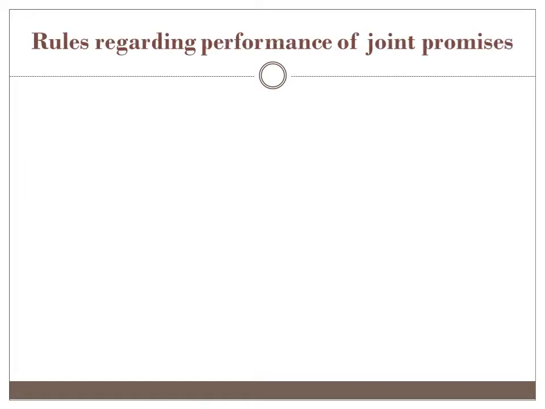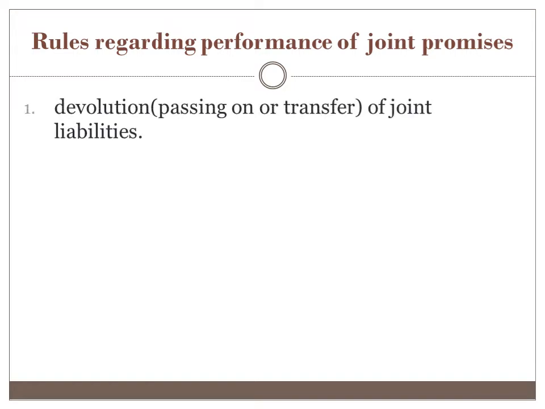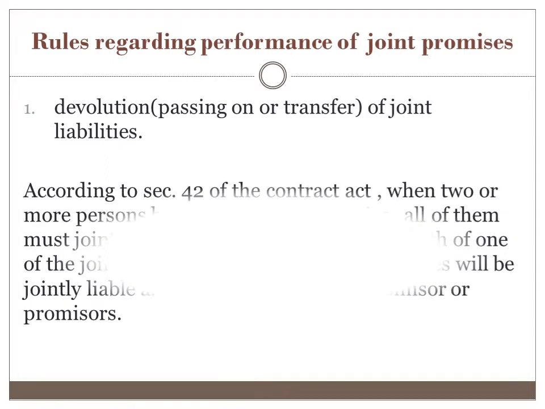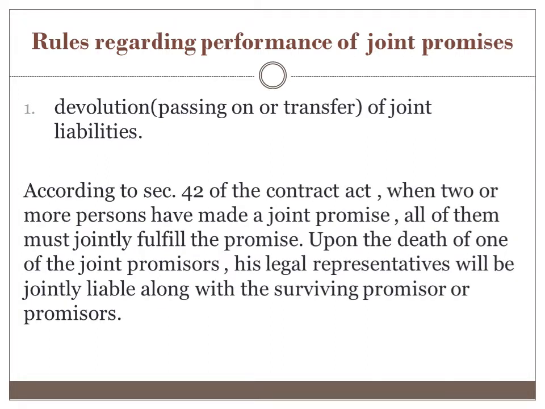The next term is rules regarding performance of joint promises. The very first one is devolution of joint liabilities, or otherwise we can say transfer of joint liabilities. According to section 42 of the Contract Act, when two or more persons have made a joint promise, all of them must jointly fulfill the promise. It is their responsibility to fulfill the promise.